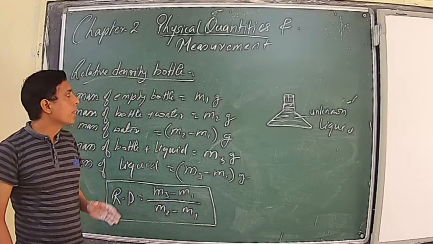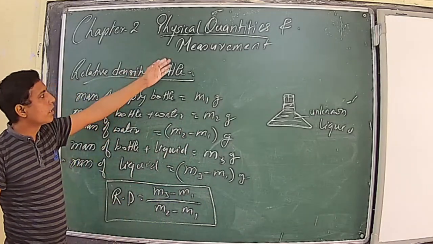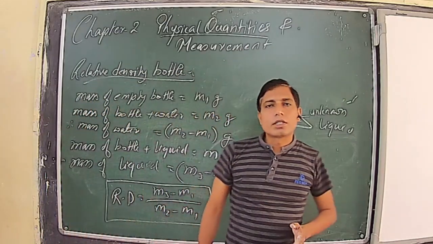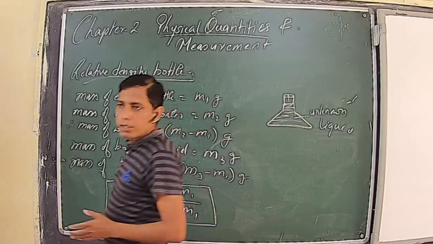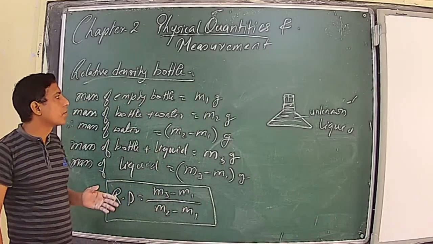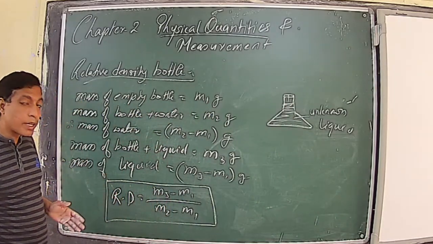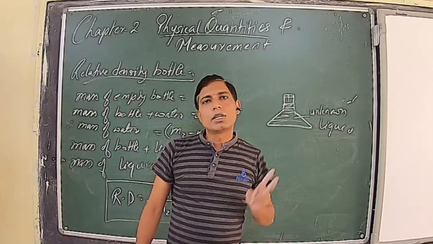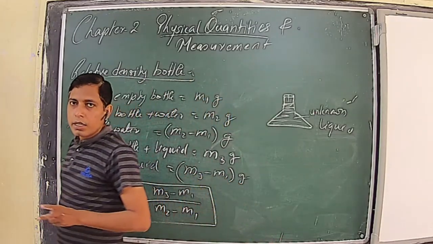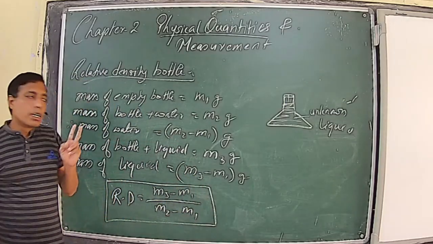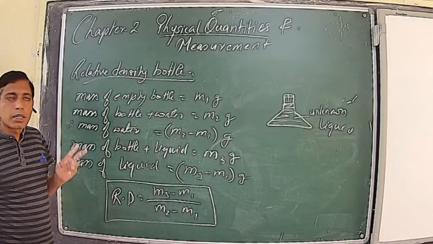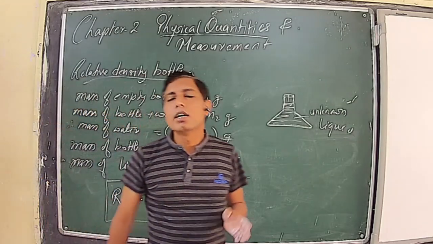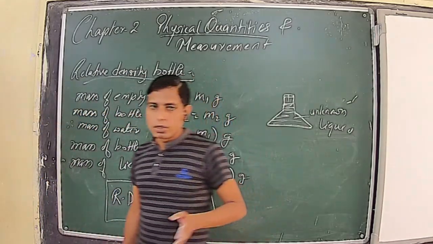Up till here, we took a quick revision of physical quantities and measurements. Then we went through the definition of density, the significance of density, the SI unit and CGS unit of density and their relations. Then we went through the methods of finding the density of an irregular solid. We discussed two methods: one is the displacement method and one is the Eureka can or overflow jar method. Then we discussed relative density, and then we learned how to measure the relative density of any unknown liquid by using a relative density bottle. So that's all for today.